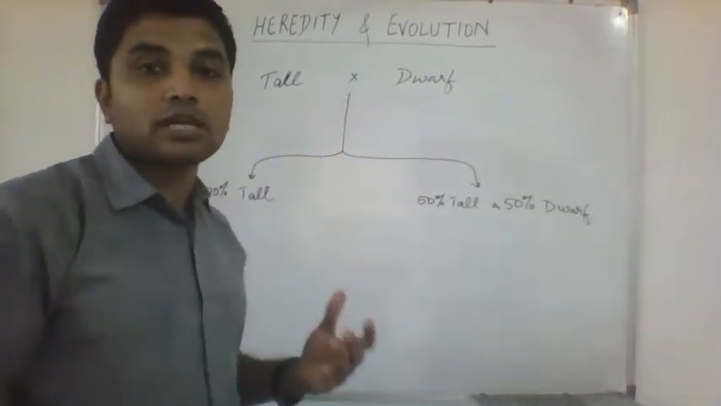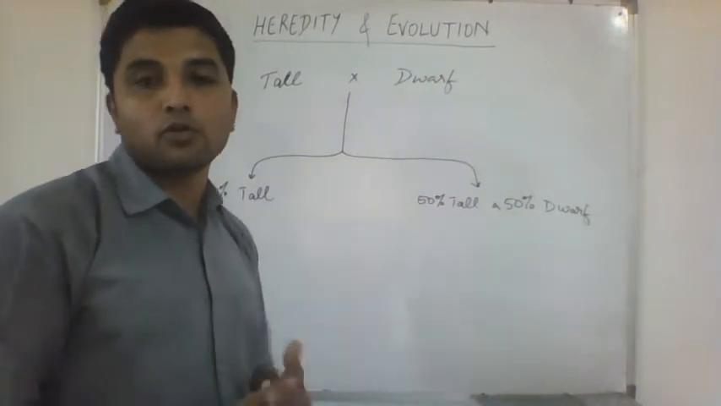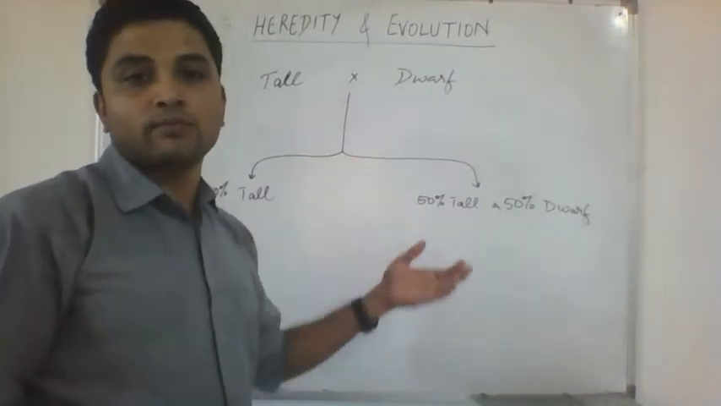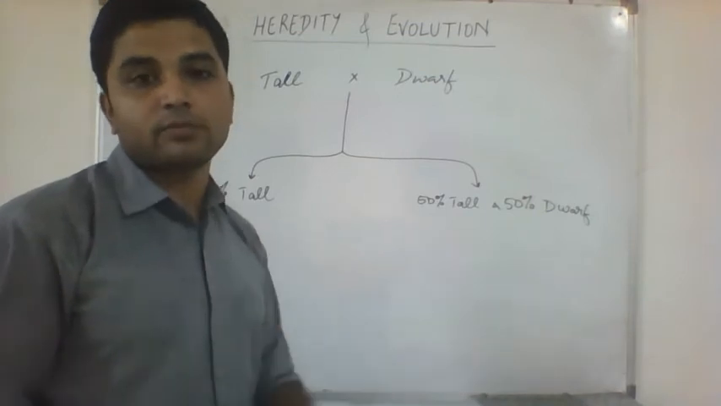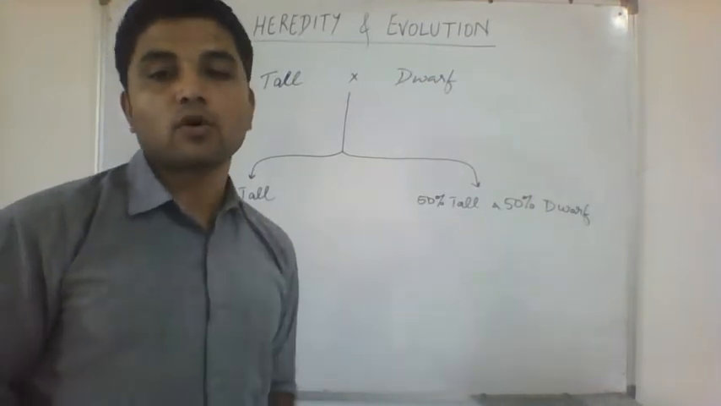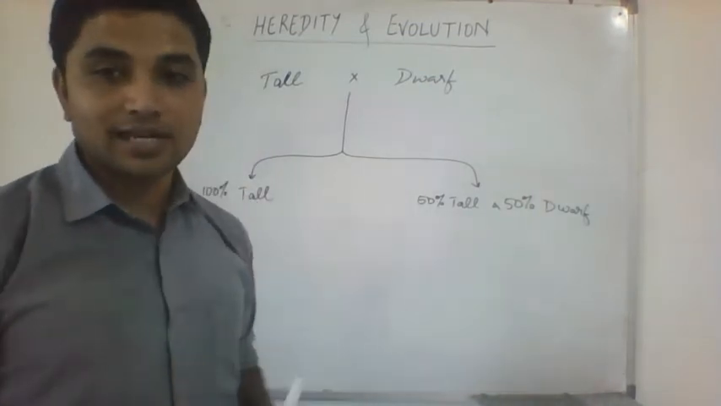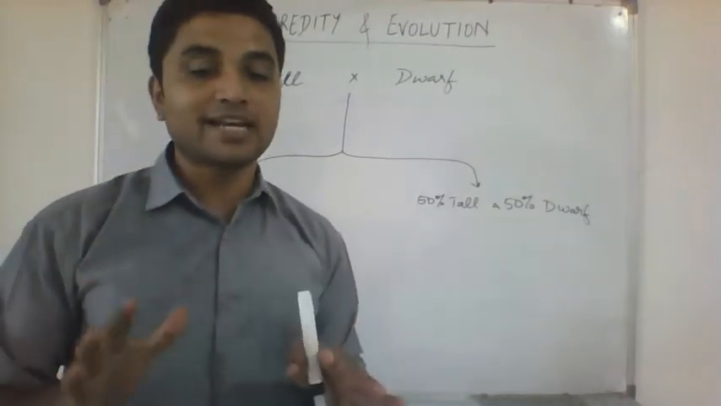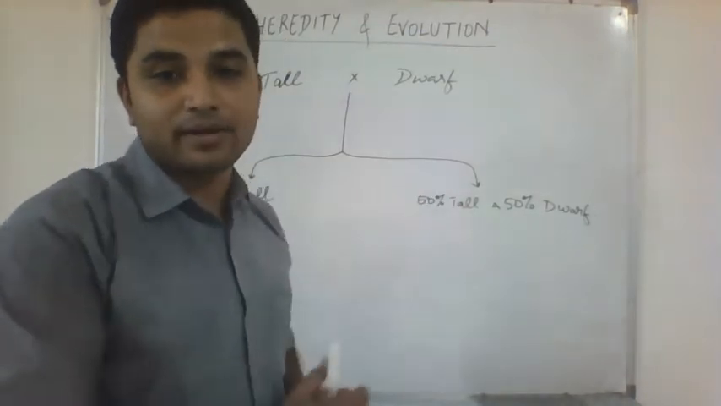And then he also came across sometimes when he crossed a tall plant with a dwarf plant, he would get a 50-50 ratio, where 50% plants were tall and 50% were dwarf. This was the problem I left you with in my last class. This class I am going to explain to you why this happened.